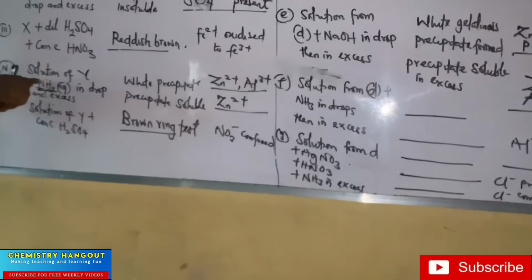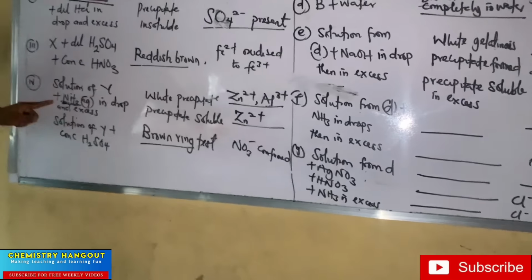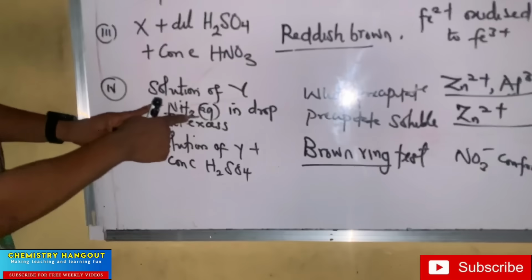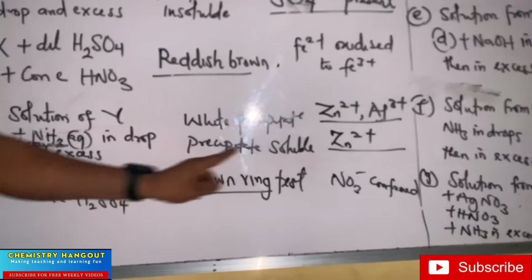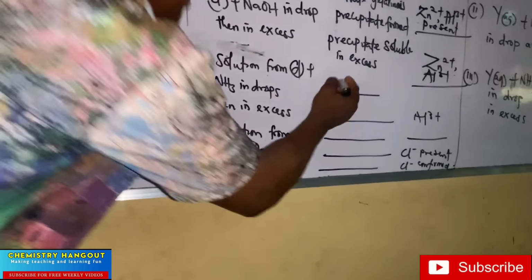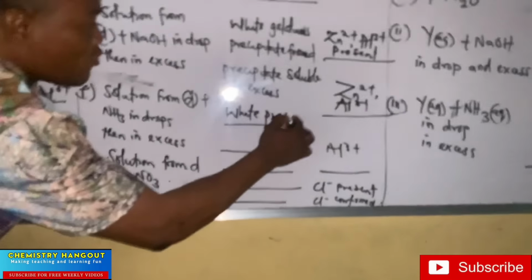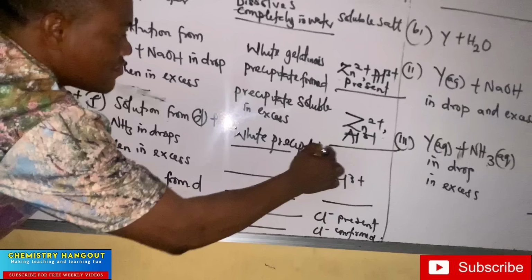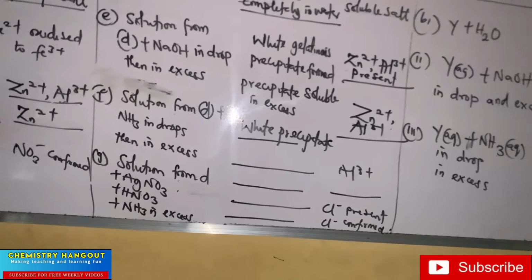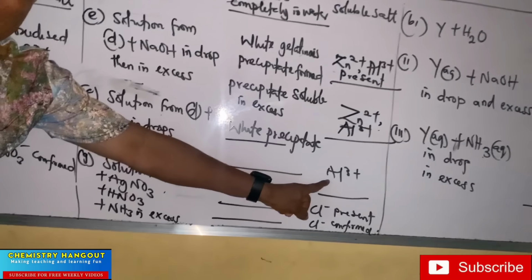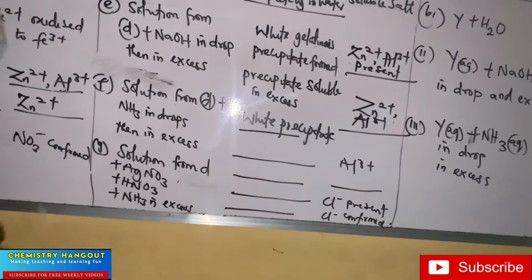Come back. Did you see something now? Look at the one before. Please bring the camera here. Look at the solution of D plus ammonia in drop. You saw they gave us white precipitate here. What did we record? But now we have this. So I can infer now that this will be white precipitate. Did you see? This will be white precipitate. Now you say in excess. I just told you that aluminum is what? It's insoluble in excess ammonia.